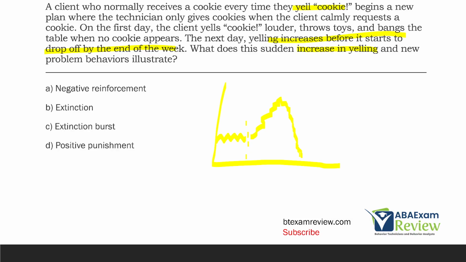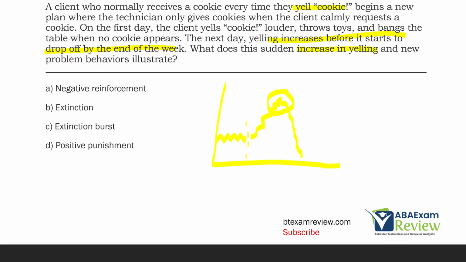And what do we call that expectation of this little peak and then the decrease? A, negative reinforcement. Well, we're not using negative reinforcement here, right? We're using extinction. So make sure we identify the correct consequence. B, extinction. We are using extinction, but the question is looking at the increase in yelling and new problem behaviors, not necessarily the intervention.